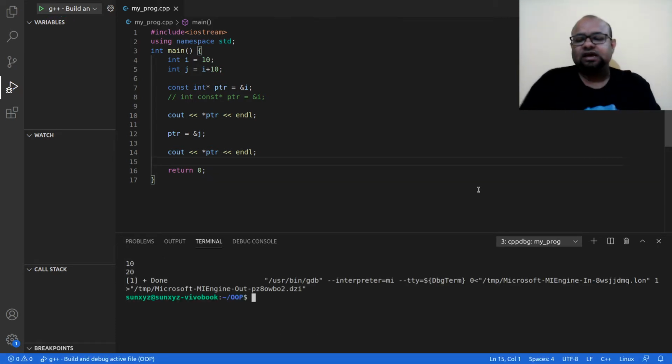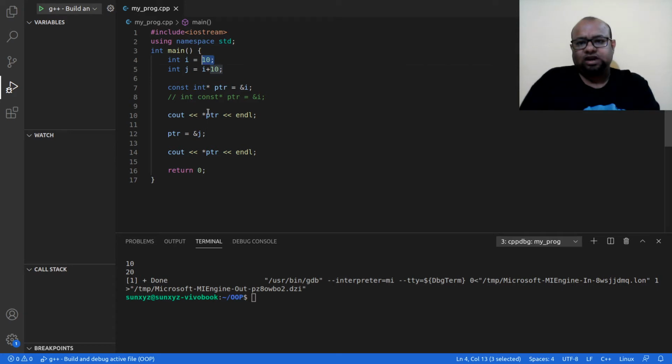I am going to see that this is something that I can do. In this line, when pointer was pointing to I and I printed the value, the pointer was pointing to the location of I. What is the value that was stored in that location? 10.